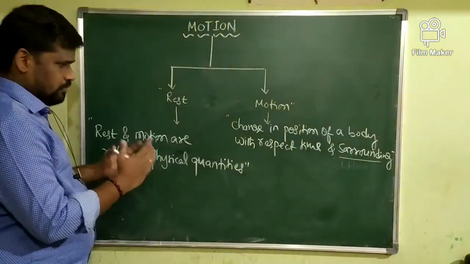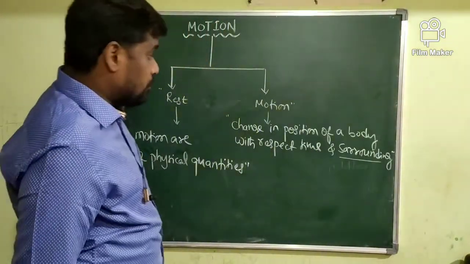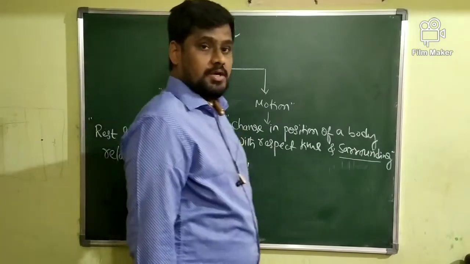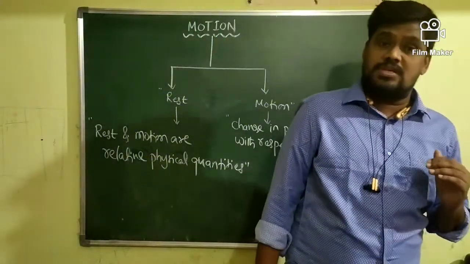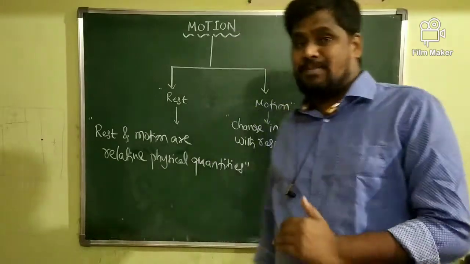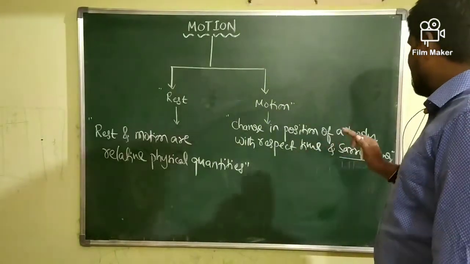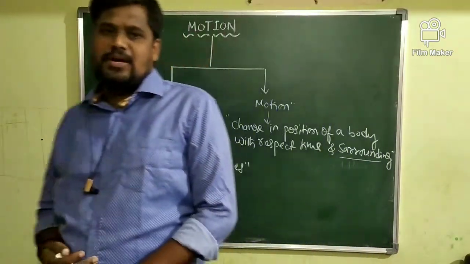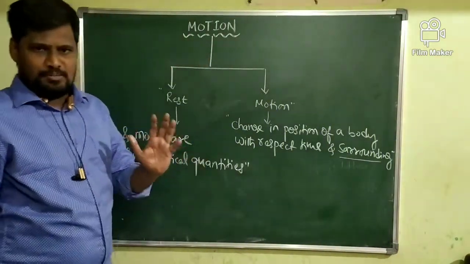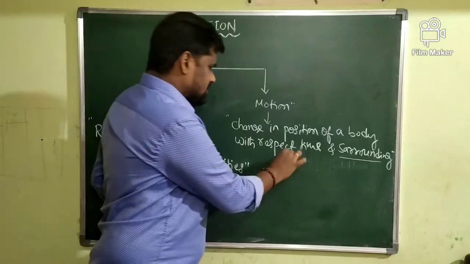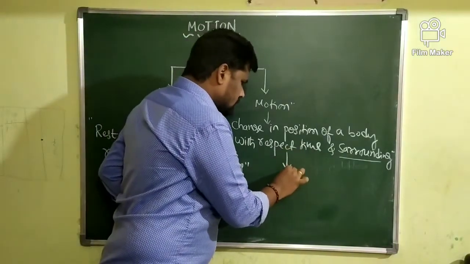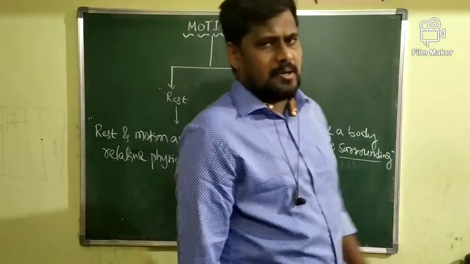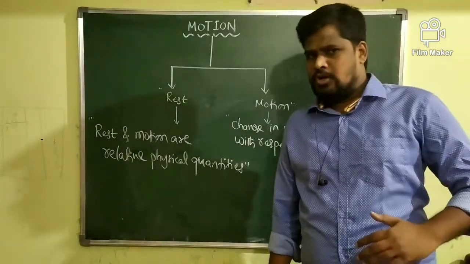A body is said to be in the state of motion when its position continuously changes with respect to time and with respect to surroundings. Give me the best example: a bus is moving, or the bus is in the state of motion.